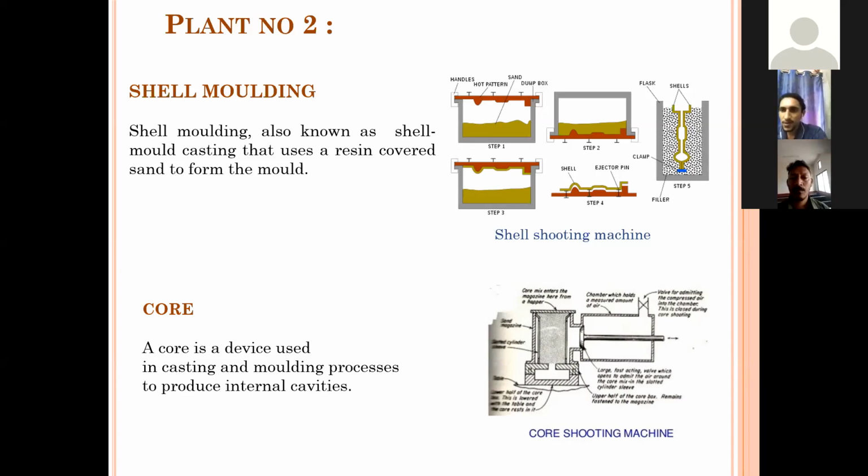Shell molding is unique, however, because it uses resin-covered sand as a base material. When the sand is poured into the heated mold, it fills the mold cavity while reacting with the heat. This reaction causes some of the resin-covered sand to form the shell inside the mold, which is removed using ejector pins. Then the cores. A core is a device used in casting and molding processes to produce internal cavities.